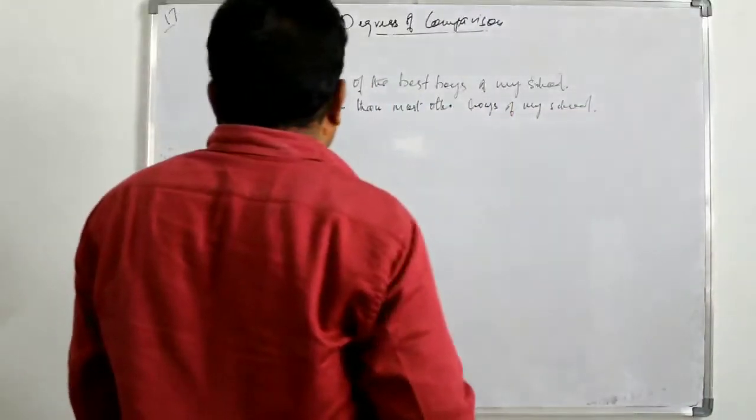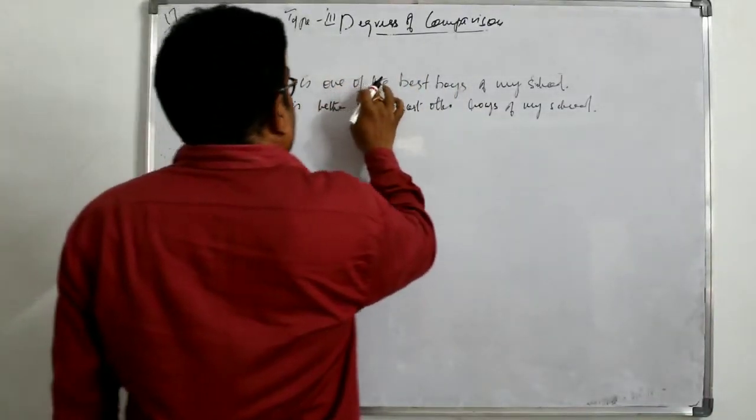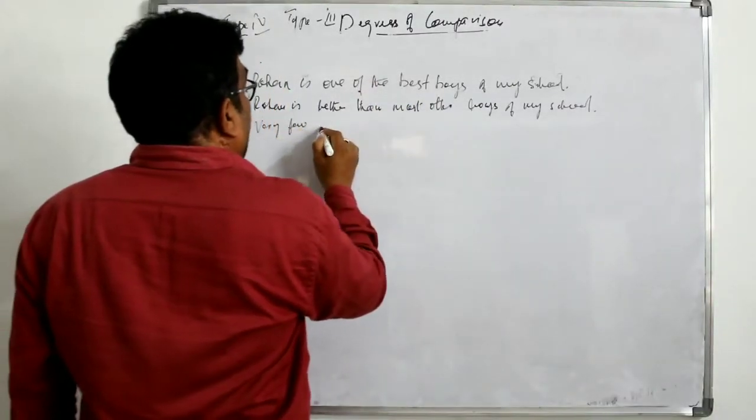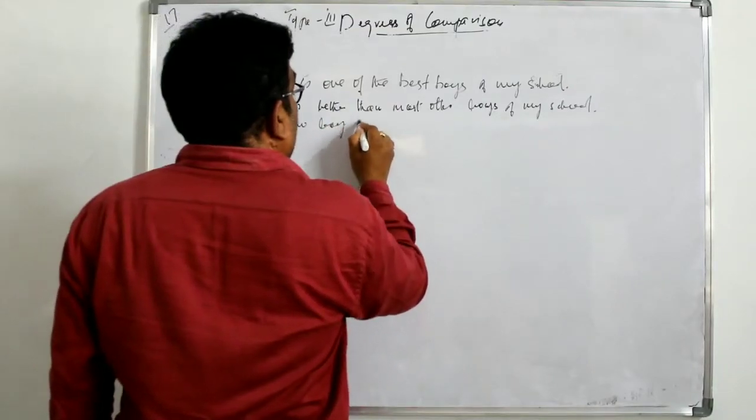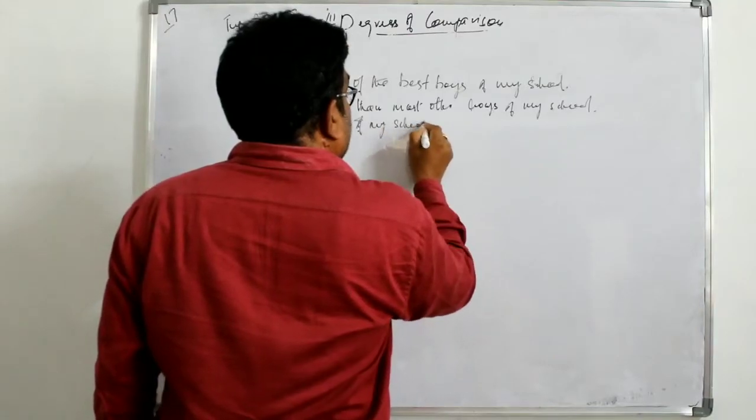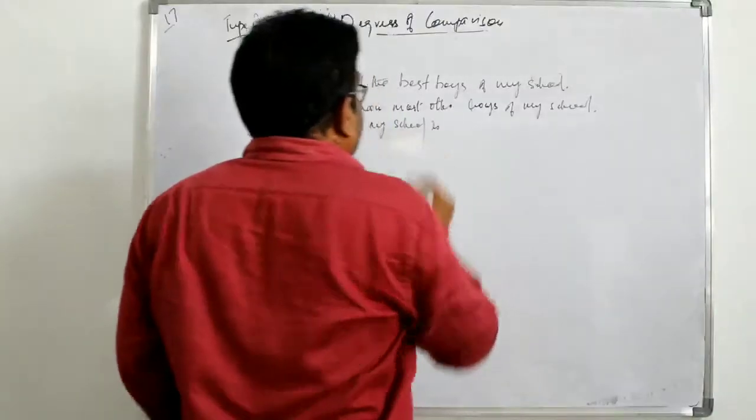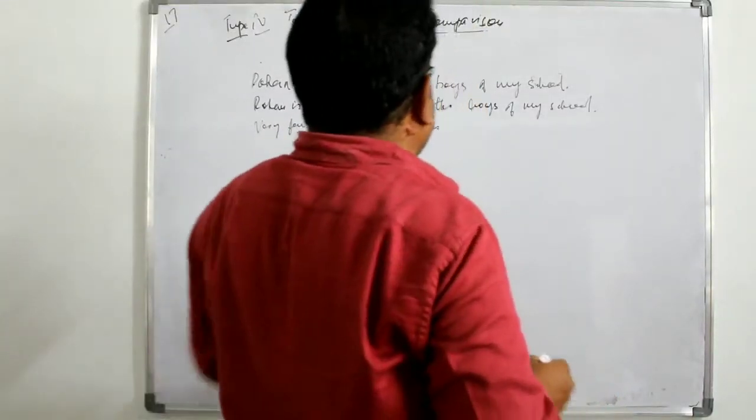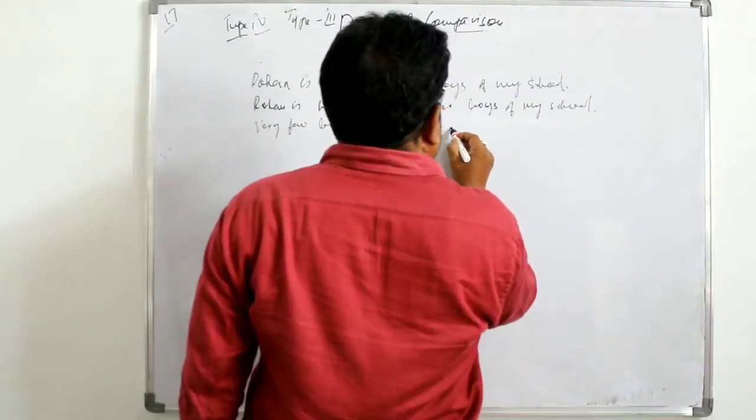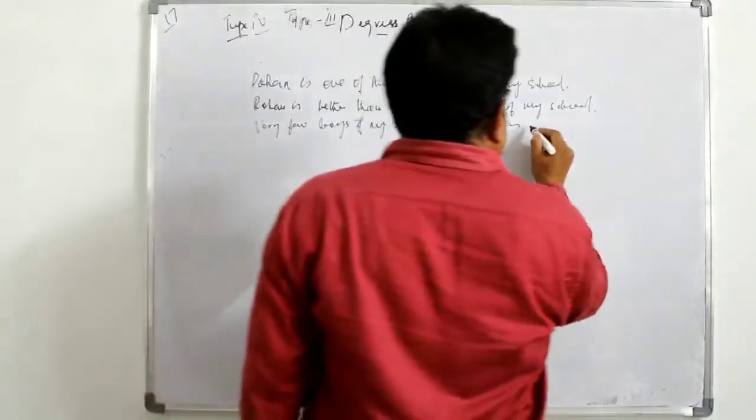Now we will change into positive. It starts with very few because the superlative has one of the. Very few boys of my school. Very few boys of my school is as good as Rohan. The positive of best is good, which has to be placed before as and as, or so and as.